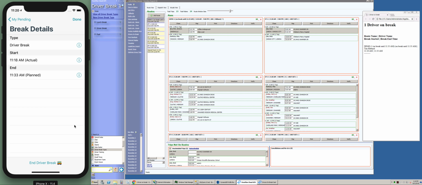Statistical, S10, and NTD reports are being modified to reflect non-revenue time of breaks. And we can modify your custom payroll reports to include break information. Please get in touch with us for more details.